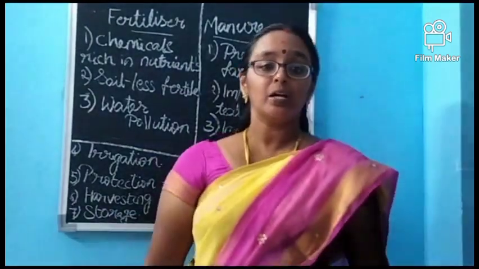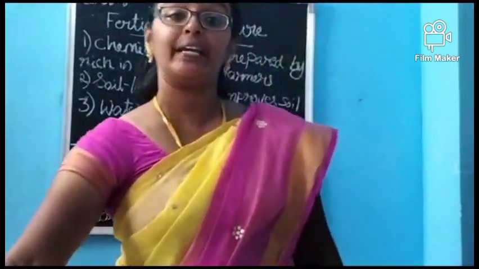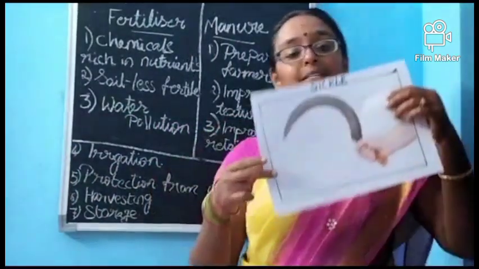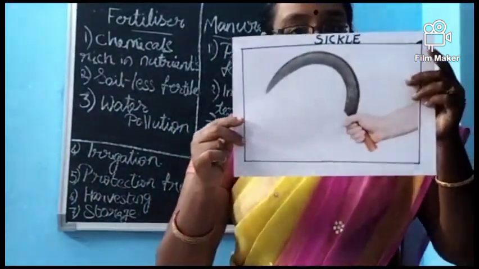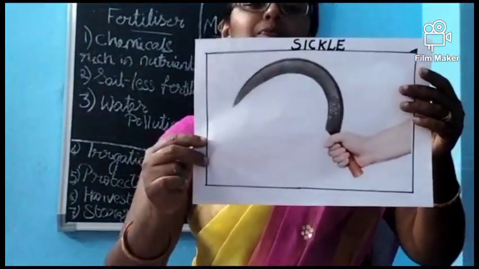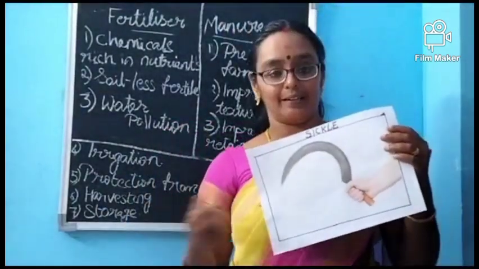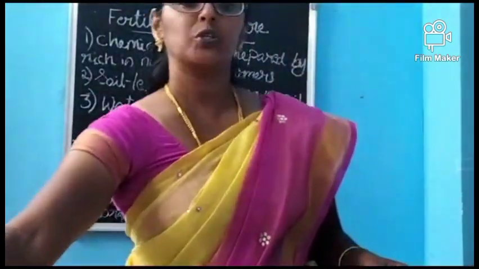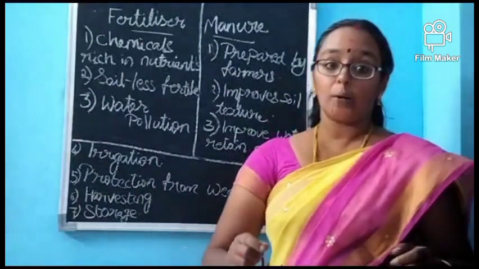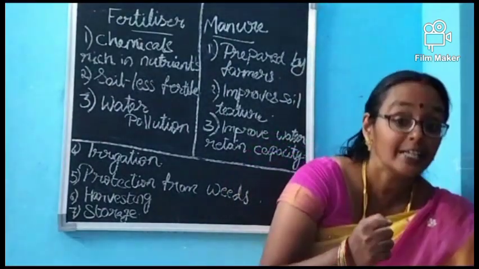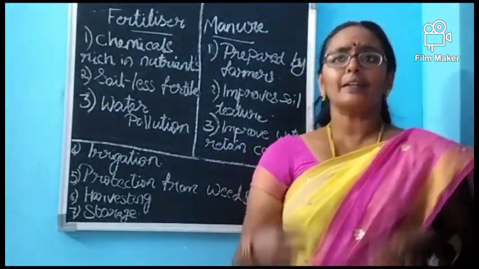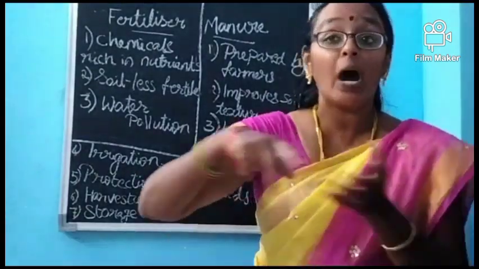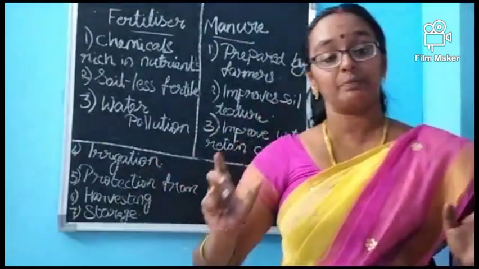How can it be done? The traditional way is by using a sickle. Can you see the sickle? With the help of the sickle, the farmers used to cut the crops from the base, which is near the ground. Then what they have to do with it? They have to remove the crop from